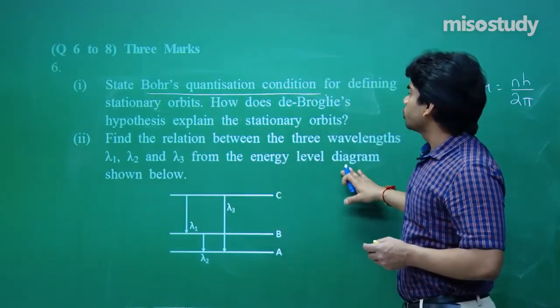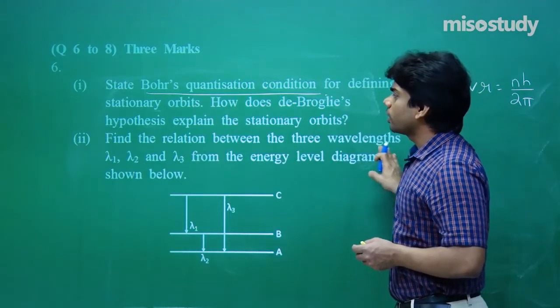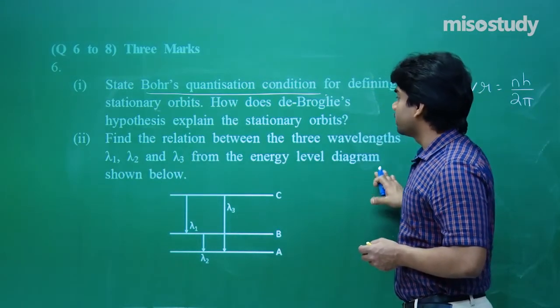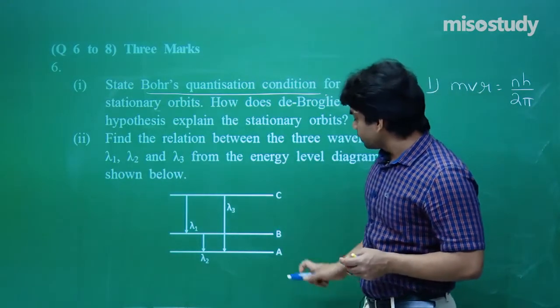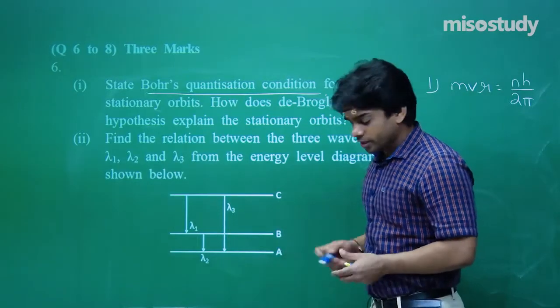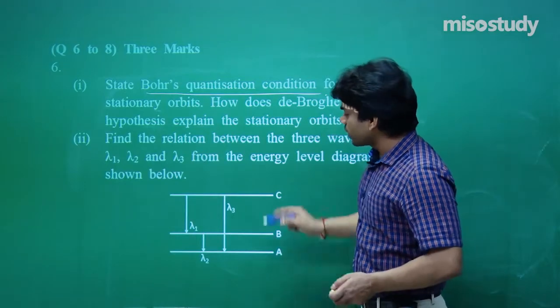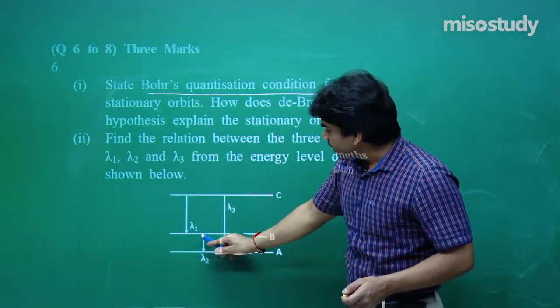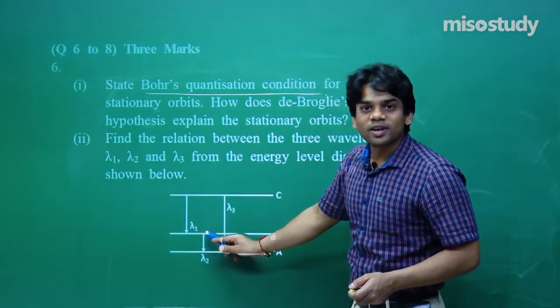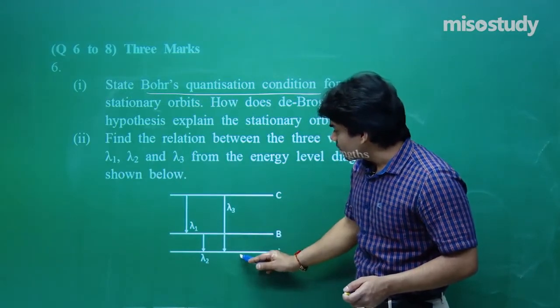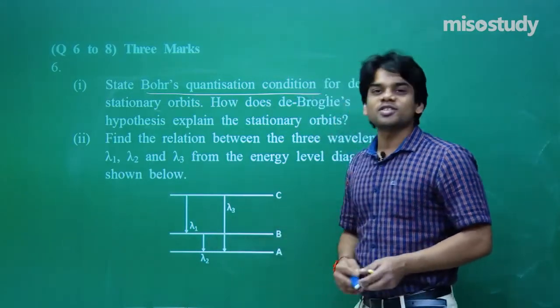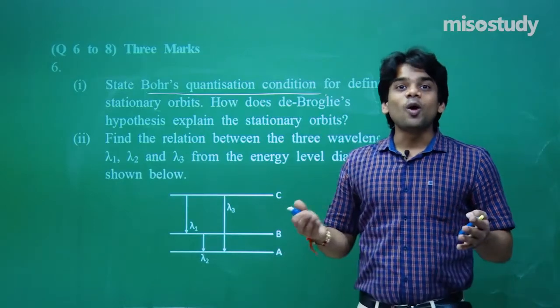Now find the relation between the three wavelengths lambda 1, lambda 2 and lambda 3 from the energy level diagram shown below. Here you see A, B, C, three orbits. C to B transition gives us a wavelength lambda 1, C to A transition gives us a wavelength lambda 3, and B to A transition gives us lambda 2. Now, how to relate all this?